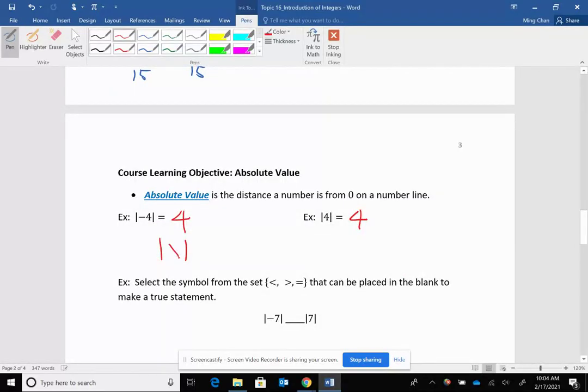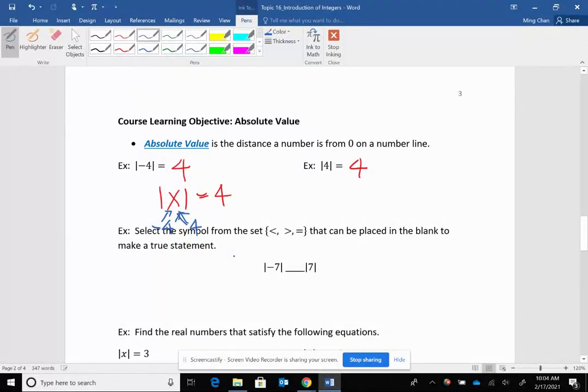So that being said, if I put an x inside the absolute value and say this is equal to 4, what do you think I can put for x? Well, x, this number inside the absolute value, can be either -4 or +4, because both -4 inside or +4 inside the absolute value will always come out to be 4. So x is equal to -4 or +4.